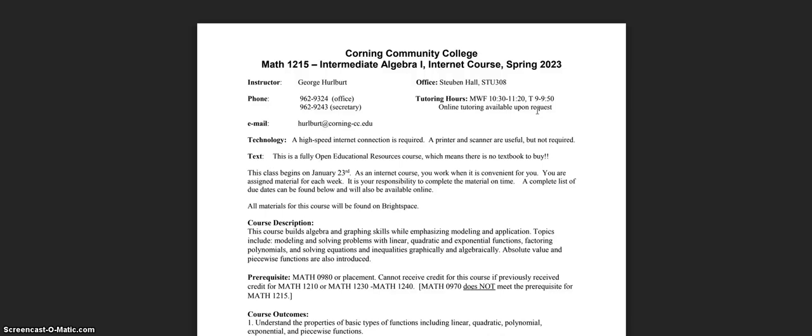All right, one cool thing about this class, it is fully open educational resource, which means there is nothing to buy. You don't need to buy a book, you don't need to buy a graphing calculator, you don't need anything. Everything you need, you already have.